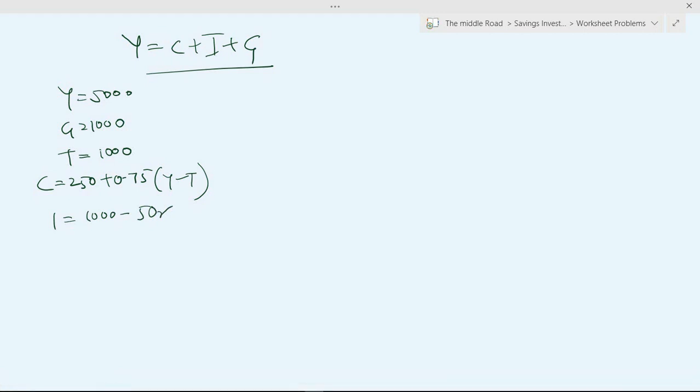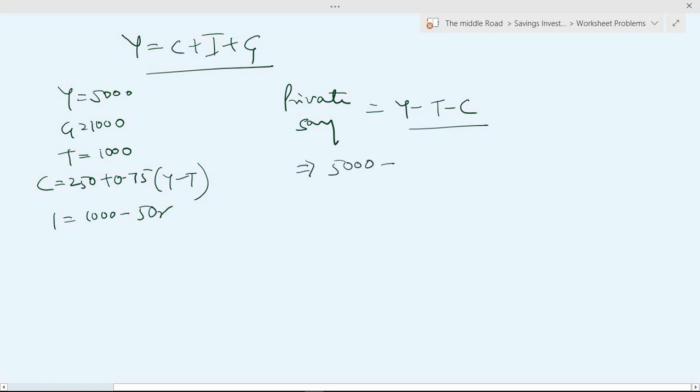So let's look at the equation again. We have to calculate the private saving, public saving, and national saving. Private saving, as we saw in the previous example, is Y minus T minus C. Here we can substitute the equation for C: Y, which is 5,000, minus tax, which is 1,000, minus C. C is 250 plus 0.75 times (Y minus T), so Y is 5,000 and T is 1,000, so I directly put 4,000.